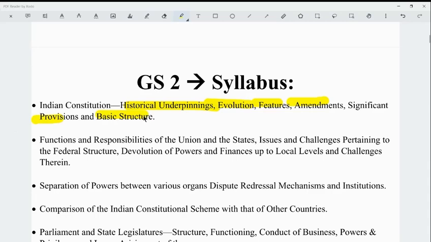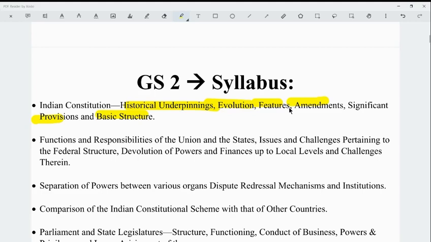Basically everything about the Indian Constitution, be it the static portion, like the historical underpinnings, the historical evolution of the Constitution, how it was formulated, from which sources it was formulated, and how it has evolved over the years. What are its various features, like the fundamental rights, basic structure, fundamental duties, or for that matter DPSP, and also the amendments made to the Constitution, particularly the major ones like the 42nd and the 44th amendment,